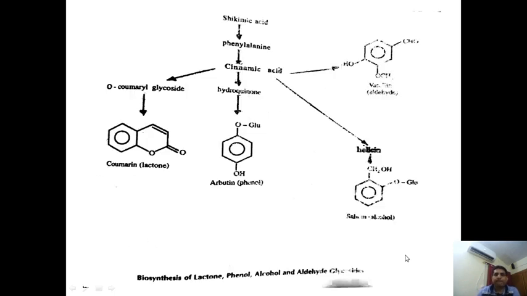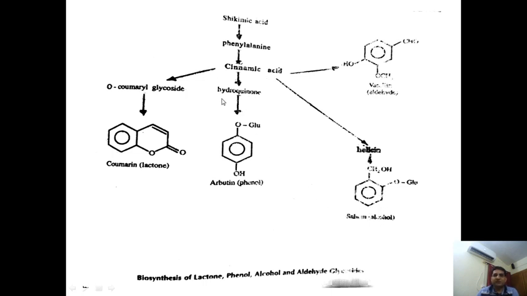Then the biosynthesis of lactone, phenol, alcohol and aldehyde glycosides. From shikimic acid we obtain phenylalanine, again cinnamic acid, and from cinnamic acid we can obtain vanillin, which is chemically aldehyde in nature, and we can also obtain helenin, which is chemically alcoholic in nature.